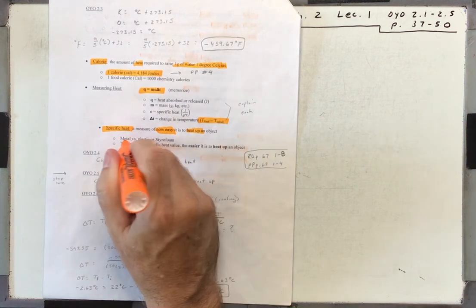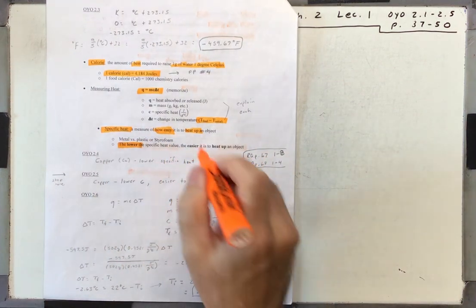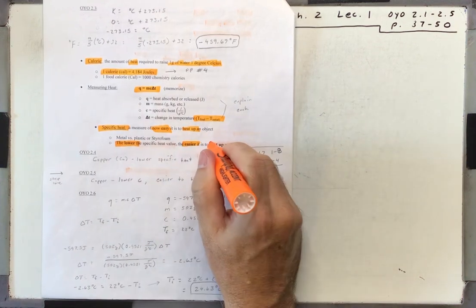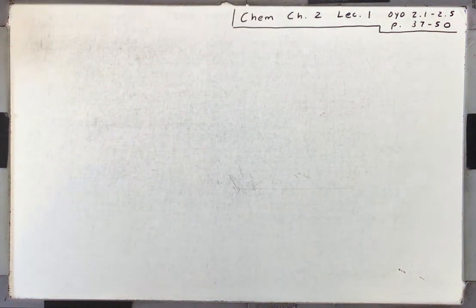So this is really important. The lower the specific heat value, the easier it is to heat up an object. Okay, so let's talk about that for a second.